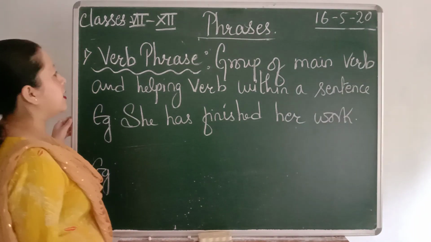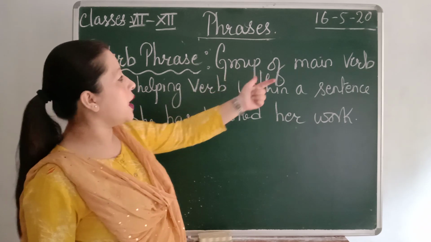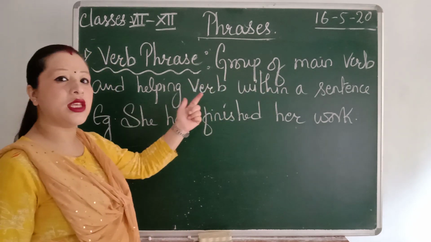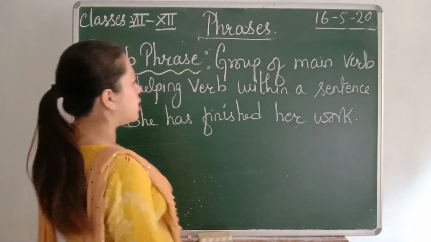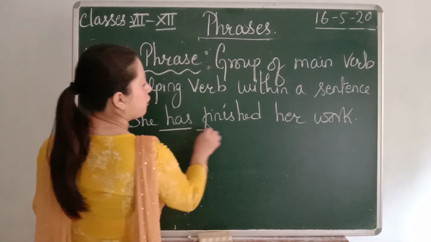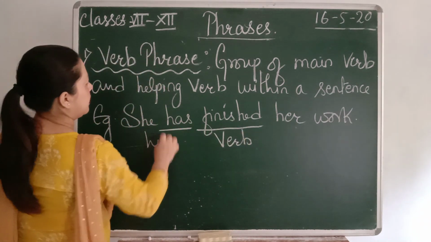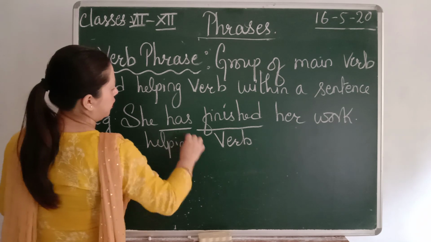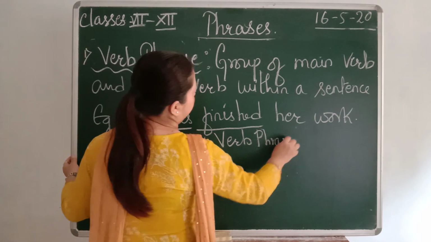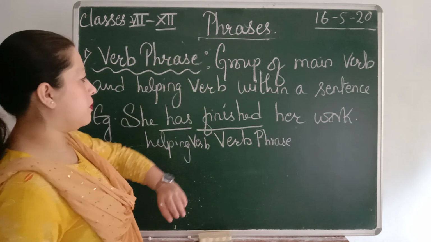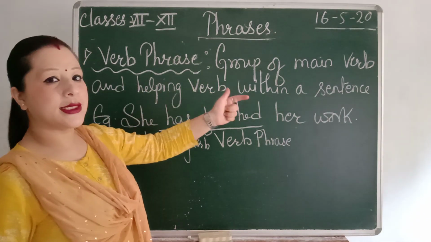So next is a verb phrase. Now what is a verb phrase? It is a group of a main verb and a helping verb within a sentence. For example, she has finished her work. So here you can see finished is a main verb and has is a helping verb. These are the group of main verb and helping verb within a sentence.